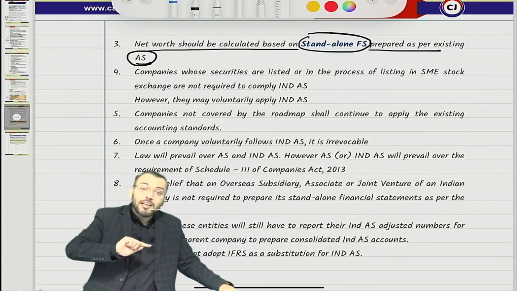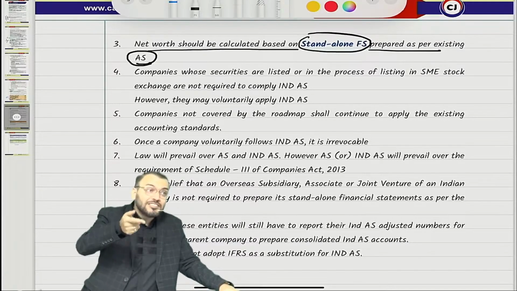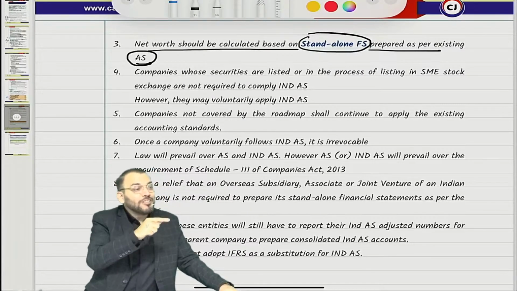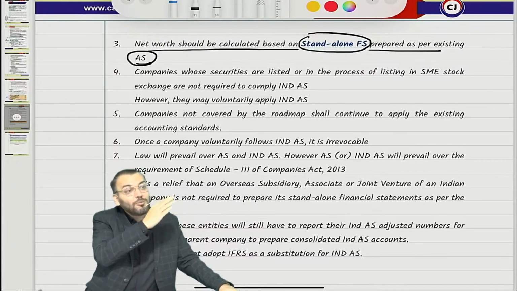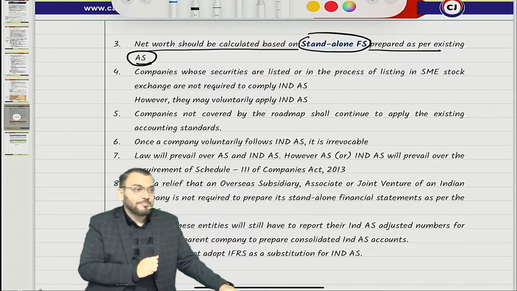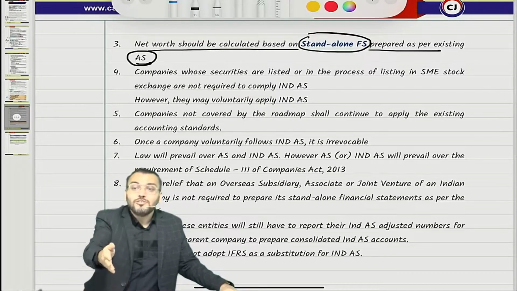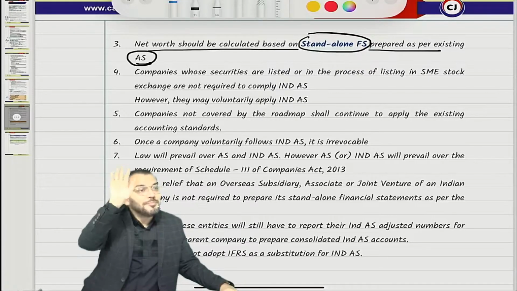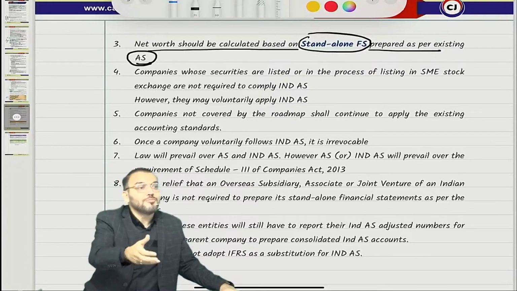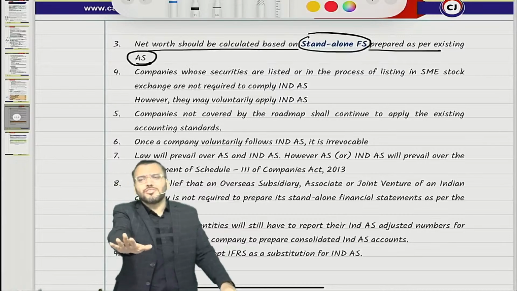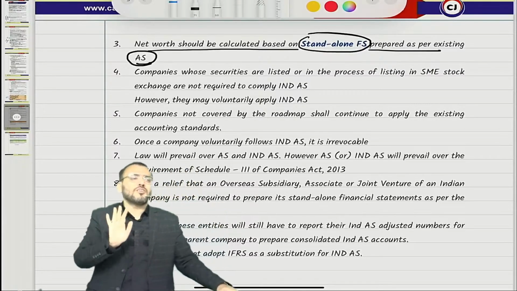For that purpose, what will I do? I will do my listing in an SME stock exchange because the listing fee is very small. In Bombay Stock Exchange and National Stock Exchange, there are a lot of guidelines also, and the listing fee is also very high. Therefore, we list our equity shares in an SME stock exchange only, to inform the public that we are a big company, but actually we are not a big company, we are small. Correct. So some relaxation has been given to those companies which are listed only in an SME stock exchange.